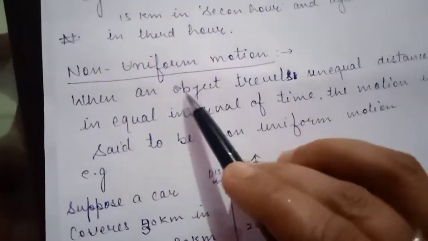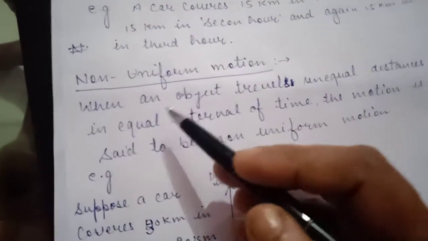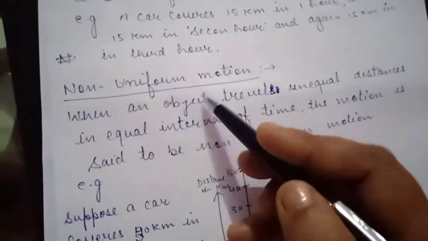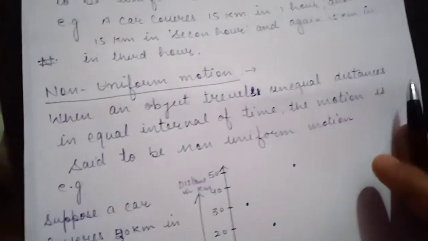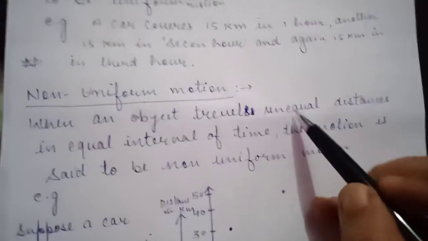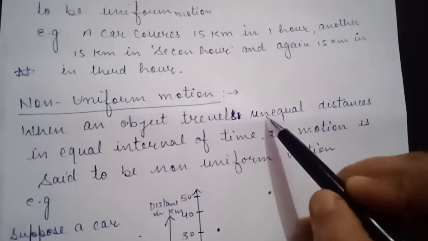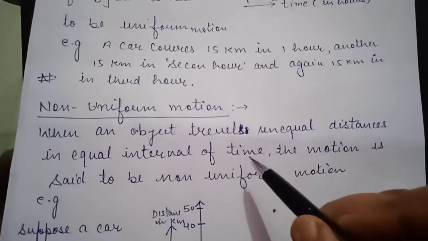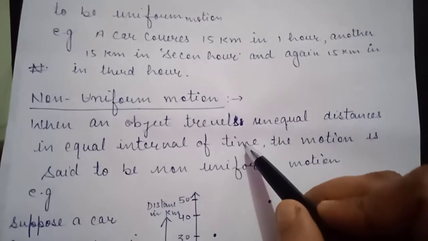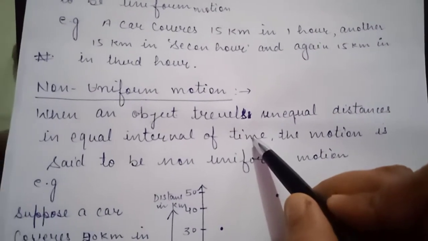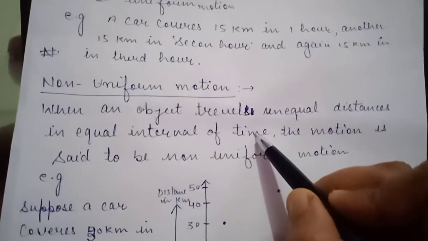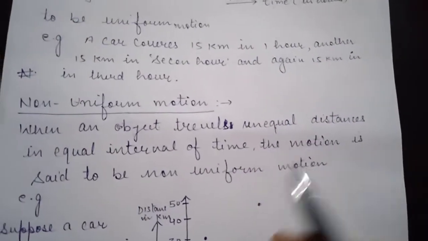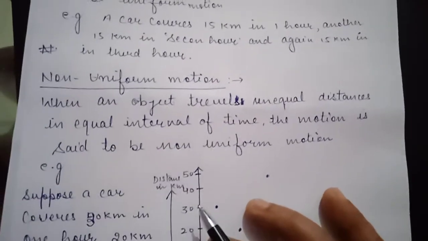When a body travels unequal distances in equal intervals of time, the time interval is the same but the distance traveled will be different in this case, and this type of motion is said to be non-uniform motion.